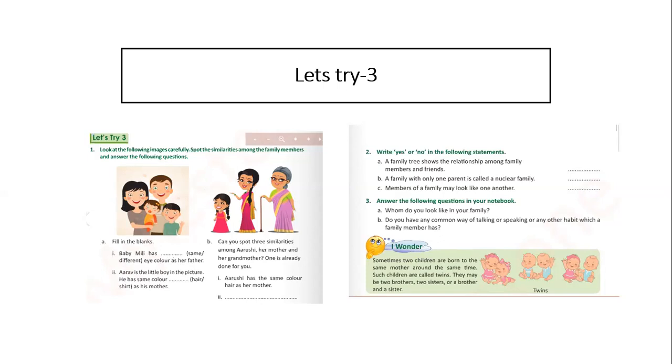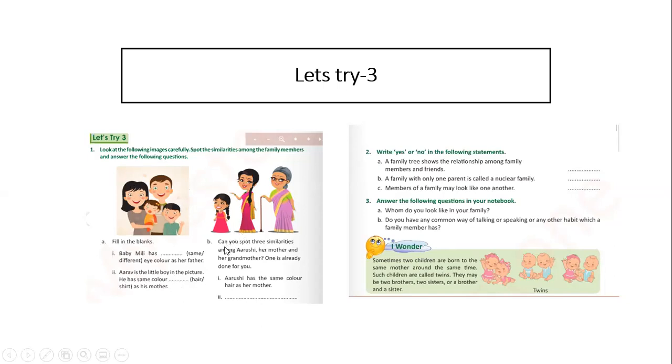The little boy in the picture has the same color dash as his mother. So what is there? Hair or shirt? Shirt. Arav is wearing green in color and his mother is wearing gray in color shirts, right? So what is matching here? Hair. The hair color is matching, black and black, right?